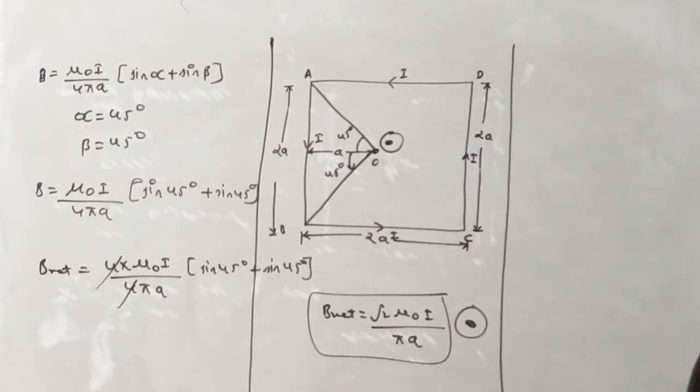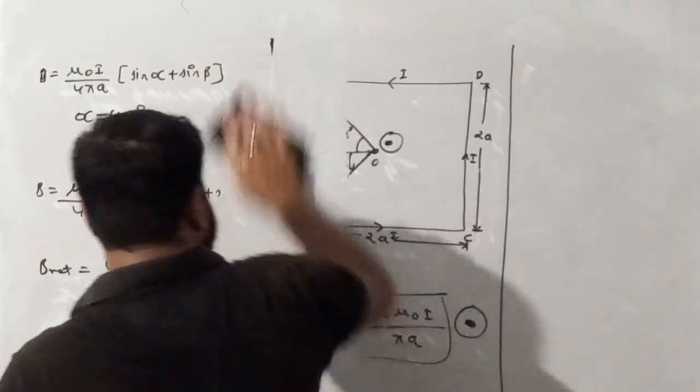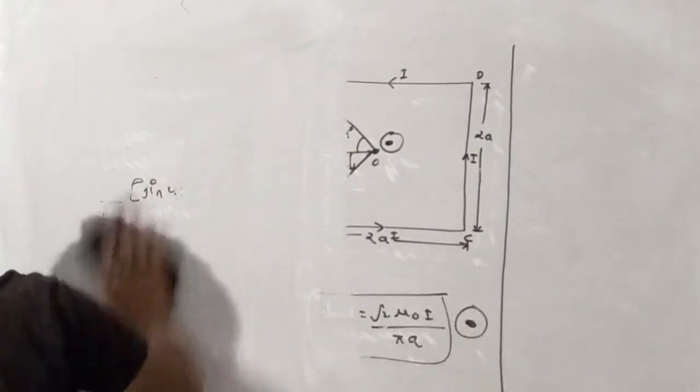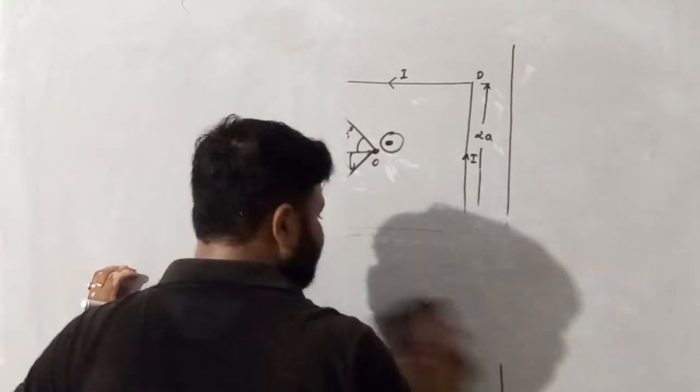A straight wire carries a current of 3 ampere. Calculate the magnitude of the magnetic field at a point 10 centimeter away from the wire.